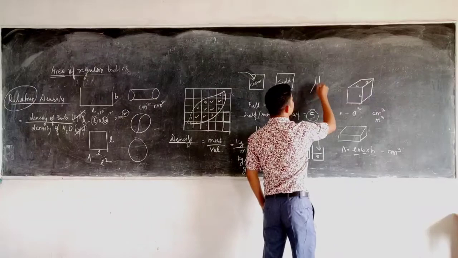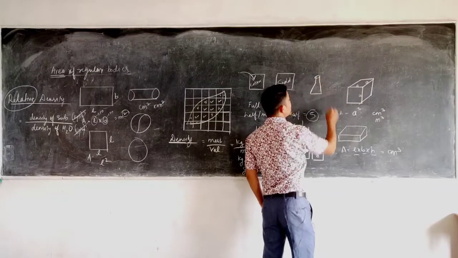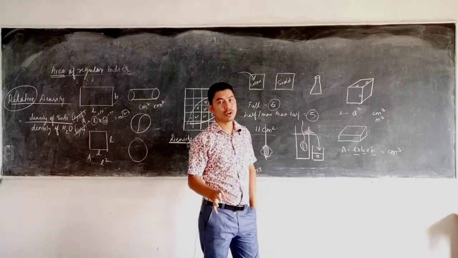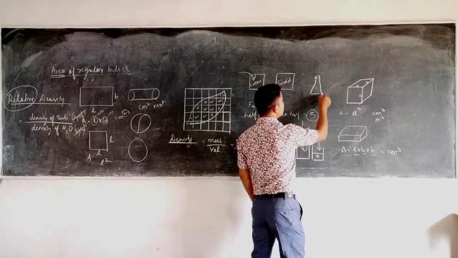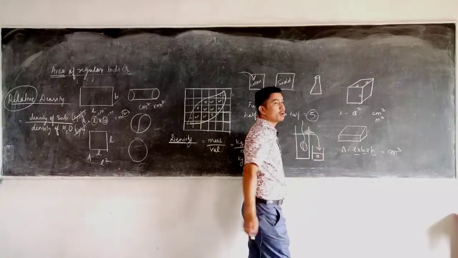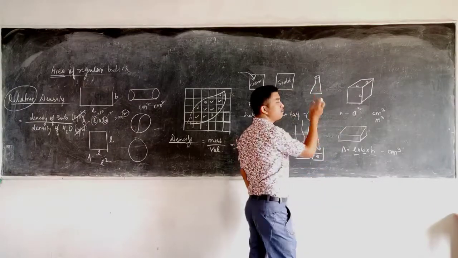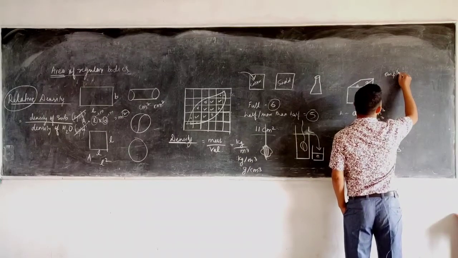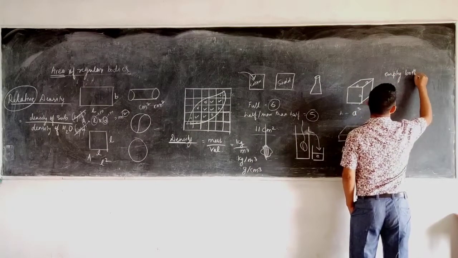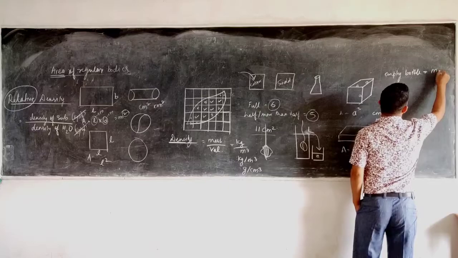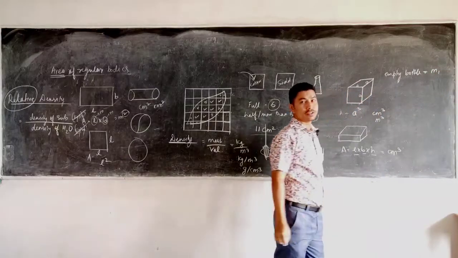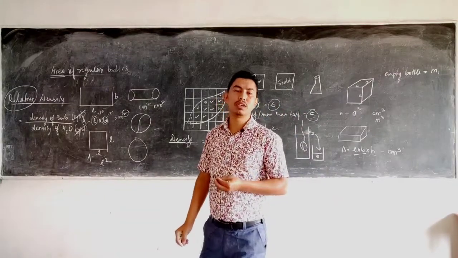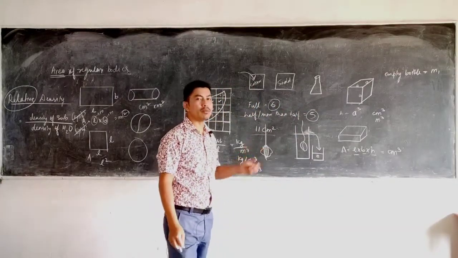To find the density of a liquid, we take this relative density bottle and measure its mass. If the empty bottle weighs m1 gram, first you need to measure the weight of the empty relative density bottle, which is m1.